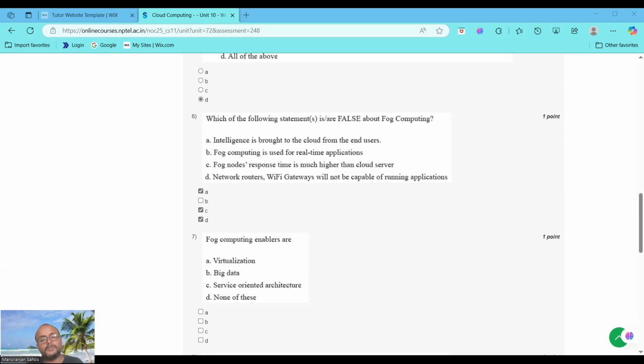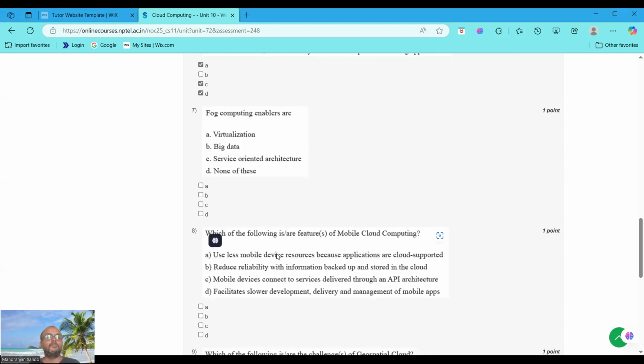Again, option D is a false statement. Routers and gateways can run fog applications. Those are fog nodes. So the false statements are A, C and D. Moving to question number 7. Fog computing enablers are: you may choose virtualization, or service-oriented architecture, but still you have to explain one by one. Why choose virtualization only?